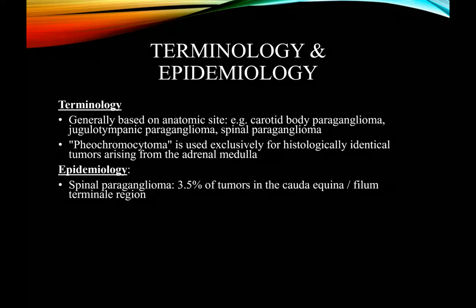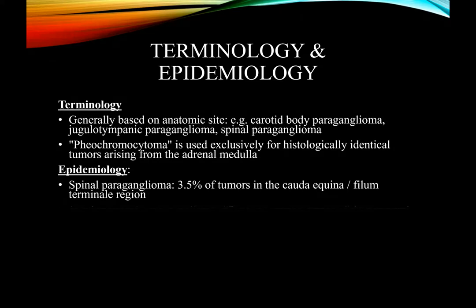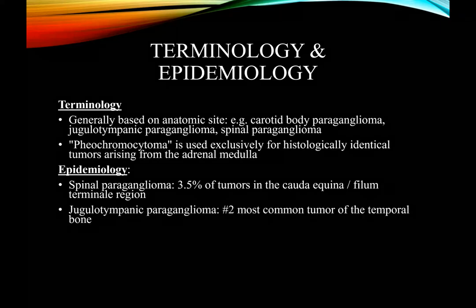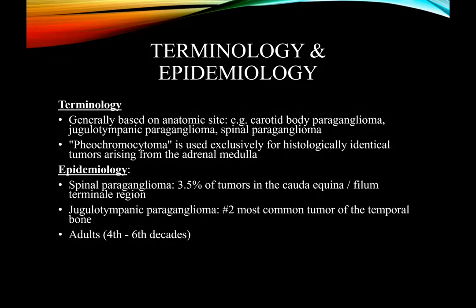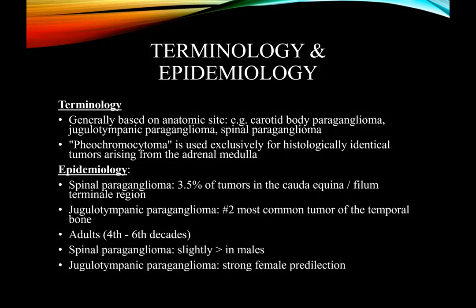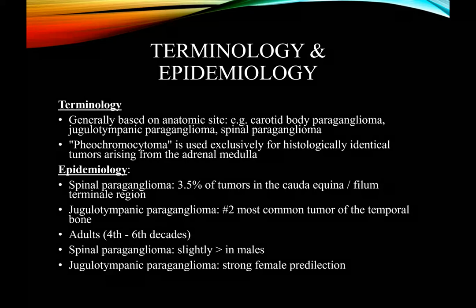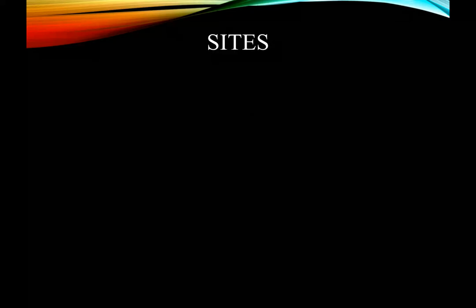Epidemiology. The spinal paraganglioma, 3.5% of tumors occur in the cauda equina or filum terminale region. Jugulotympanic paraganglioma, it is the second most common tumor of the temporal bone. It occurs in 5th to 6th decade of life. The spinal paraganglioma shows male predilection, and jugulotympanic paraganglioma shows strong female predilection.